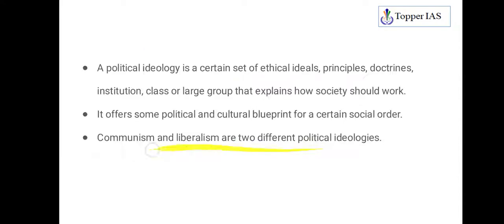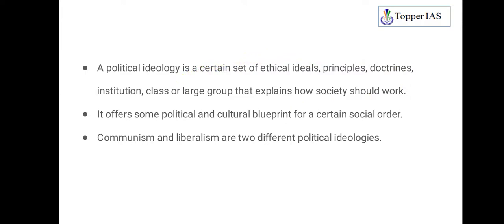Okay, so basically, you should know what is political ideology. See, ideology is nothing but a set of certain beliefs, principles, doctrines, or institutions, or a particular kind of groups that explains how society should work. So, based on certain principles, the ideology will be saying how the society should work.